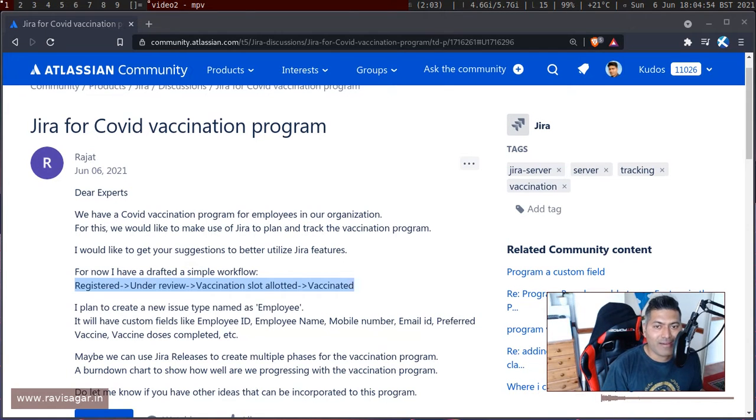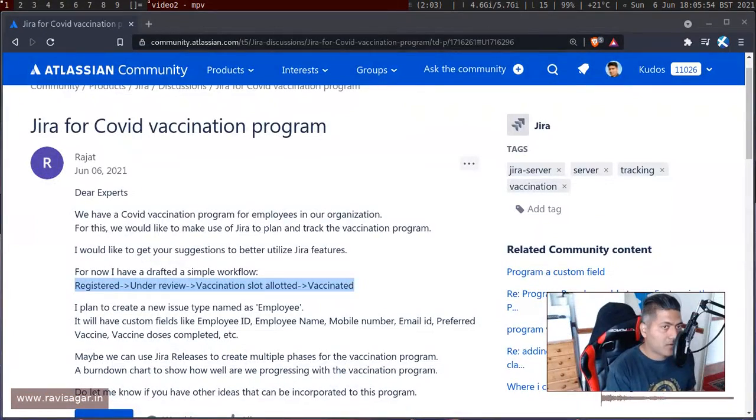Of course, you can add more workflow transitions or add more fields if you need to, but I think in the beginning you should try to keep things simple. So if you are also trying to use Jira for non-technical work and something similar, like maybe you want to keep track of your vaccination program for your employees, then why not give Jira a try?